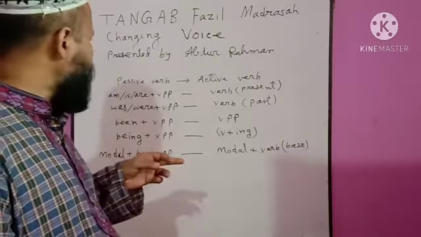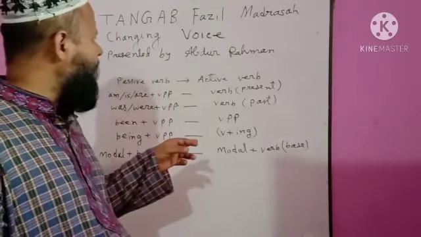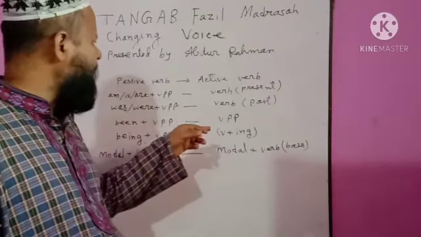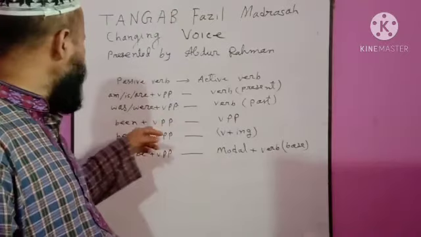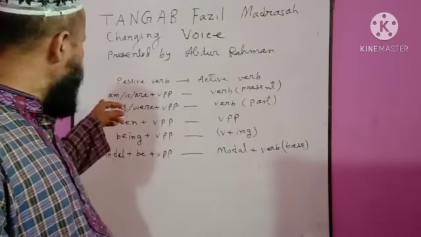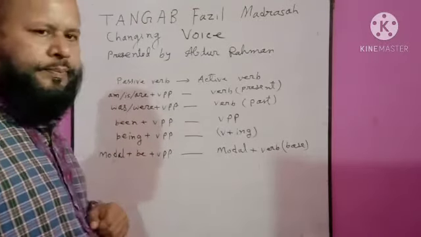You should remember that in active verb we will follow the to be verb of passive.